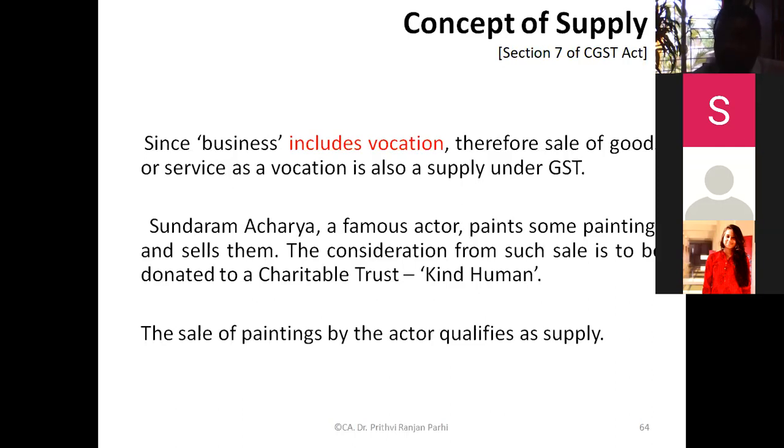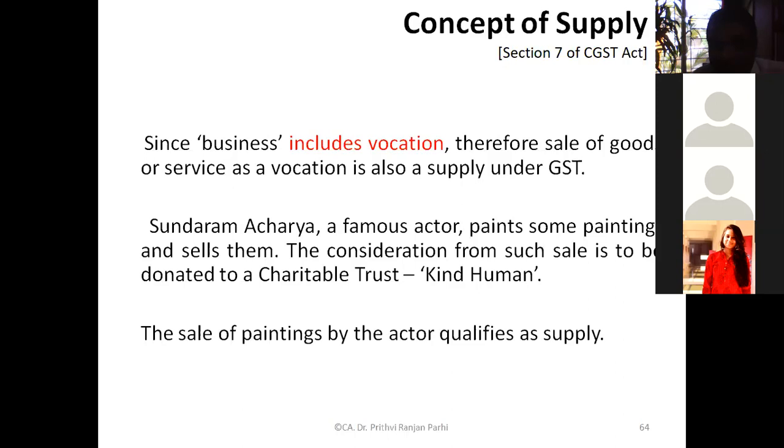This is a resident welfare association, or a house owners association, which collects money from the members for depositing electricity bills, and charges some commission to the owners. Now, is it a supply? That means they are providing a service of depositing electricity bills to the members. But this is a mutual association, a club kind of thing.